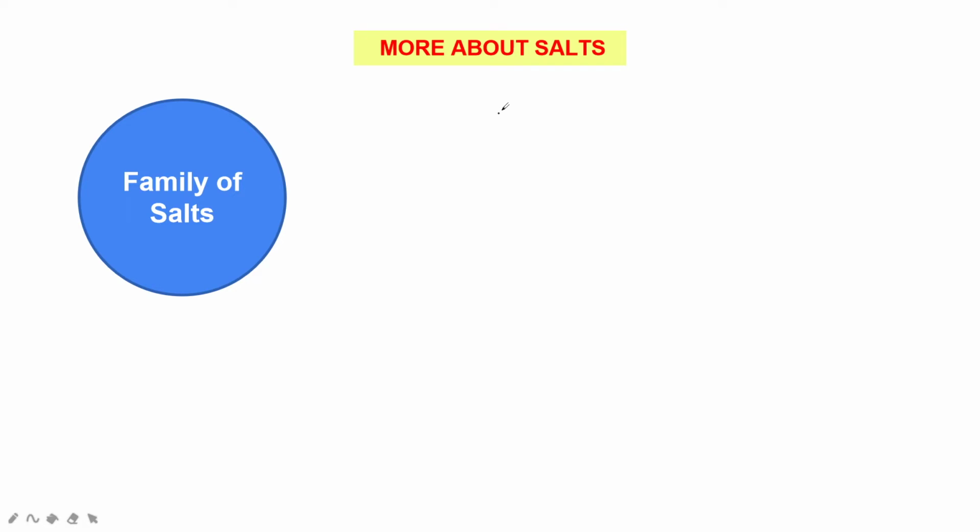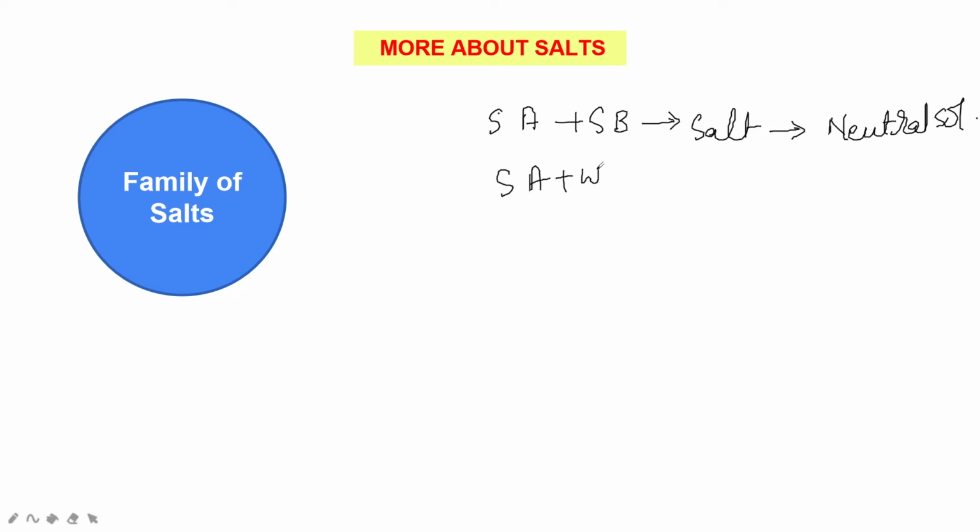Salt of strong acid and strong base will give neutral solution. Salts of strong acid plus weak base give acidic solution. So strong acid, strong base, neutral solution only.